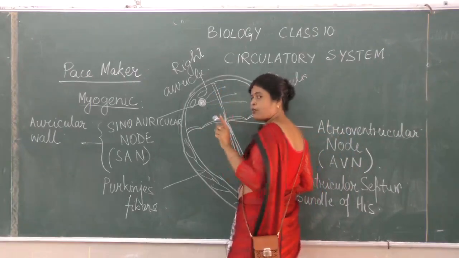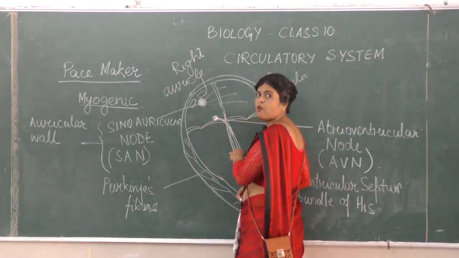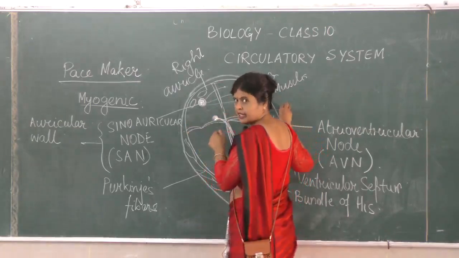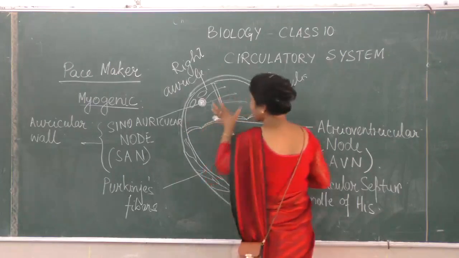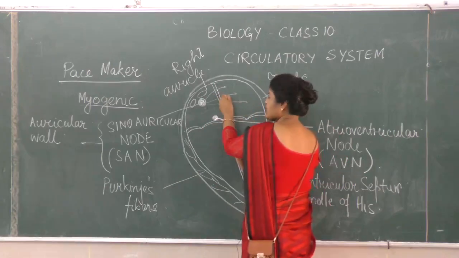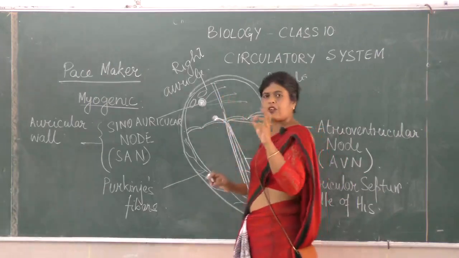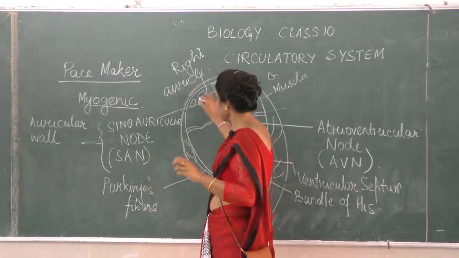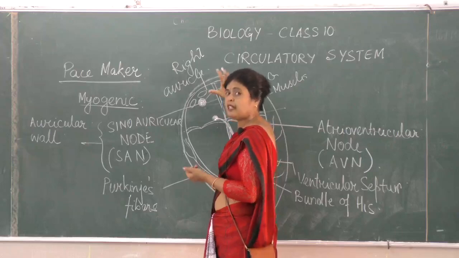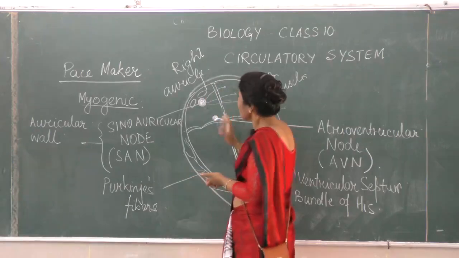At the same time, you must remember this impulse has not gone to the wall of the ventricle. It is limited to the wall of the auricle itself. So what happens? The auricles are contracting, but the ventricles are not contracting. They are relaxed. The impulse stays for some time. It makes the auricular muscle contract. The chambers contract, sending the blood down.